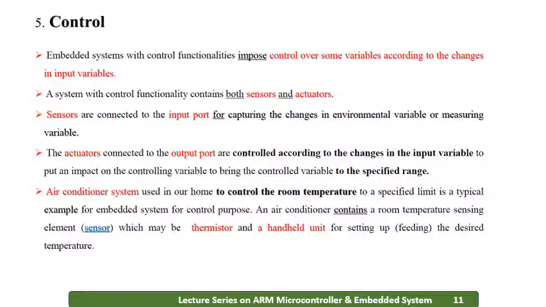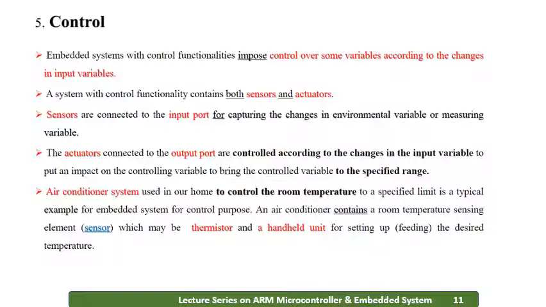For this, sensors and actuators are necessary. For example, take the air conditioning system which is there in our home. The ultimate motto of this is to control the room temperature, for which we will specify a limit.